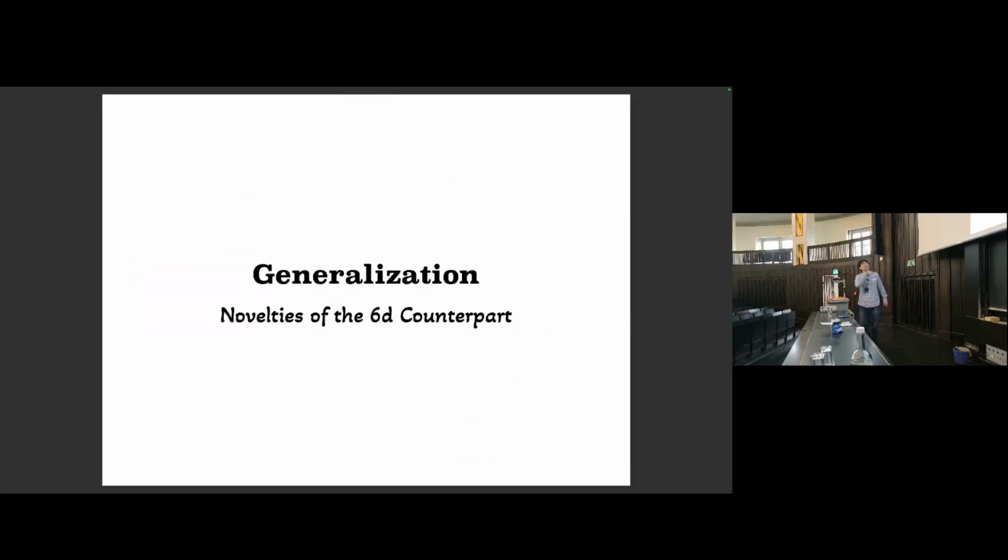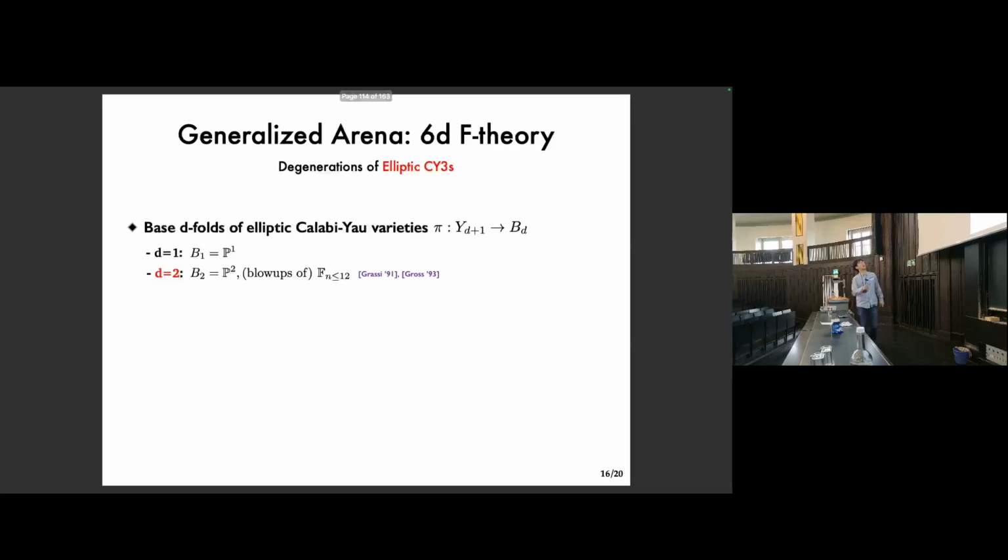So, in the remaining minutes, I'd like to mention briefly how these strategies can generalize to 6D F-theory. Of course, novelties and complications arise in this generalized arena of 6D F-theory.